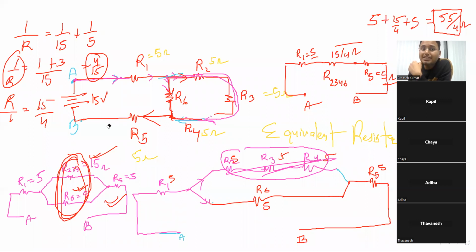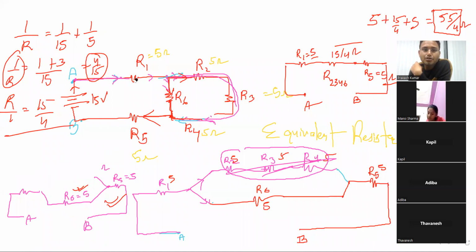Now can you find what is the current supplied by this battery? All of you can find? You know Ohm's law, right? How can we do it? V equal to IR. Voltage supplied by the battery is 15 volt. Current we don't know. We have to find the current supplied by this battery. And for this you have to know the equivalent resistance that you have found, that is 55 by 4, right?